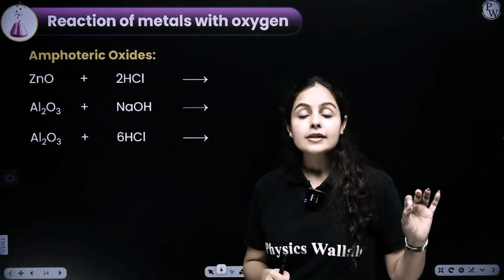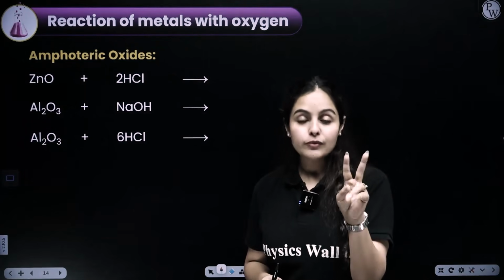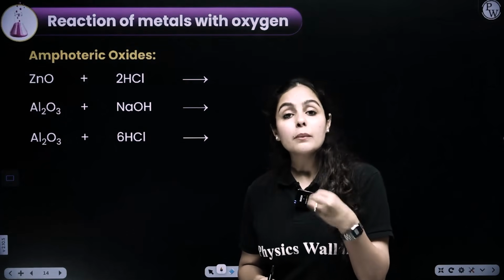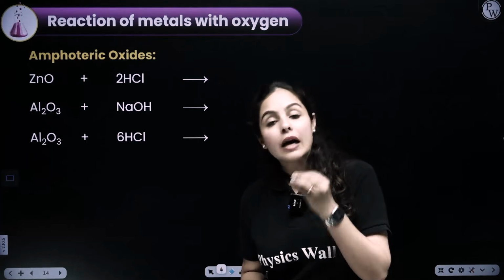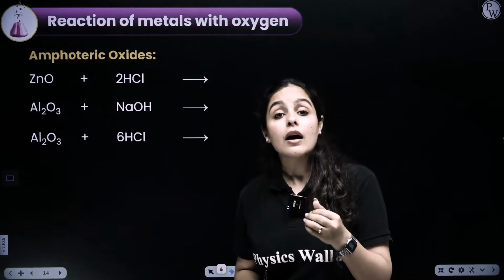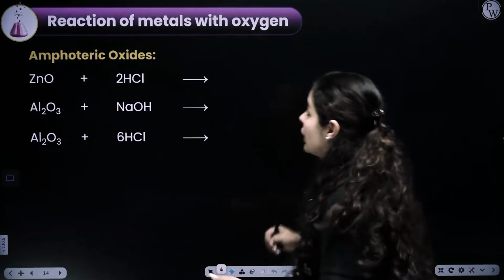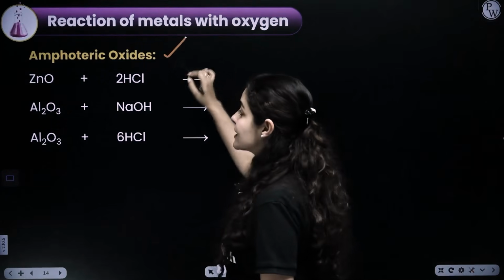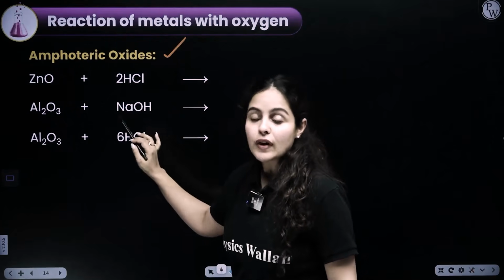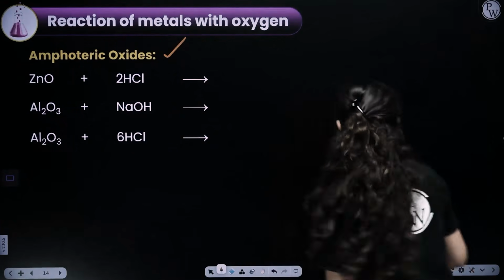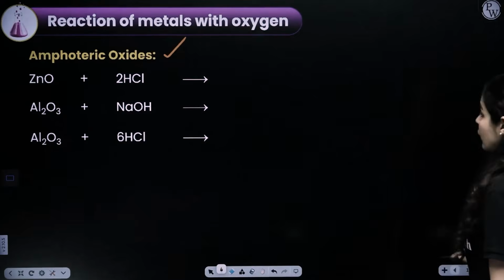Metal oxides are found in two natures. Usually metal oxides are basic in nature. Some of the metal oxides are amphoteric in nature. Amphoteric means which has the ability to react with both acids as well as bases. So again, let me mention this here for you all.